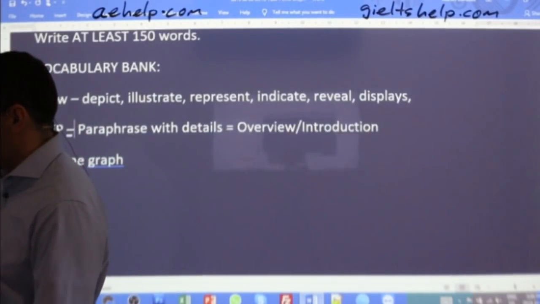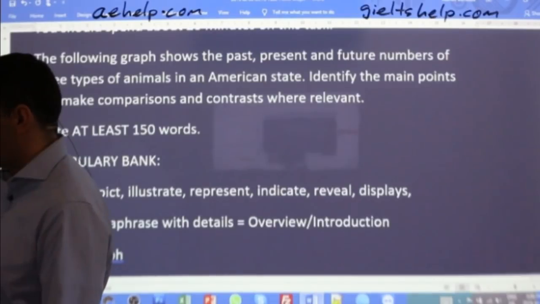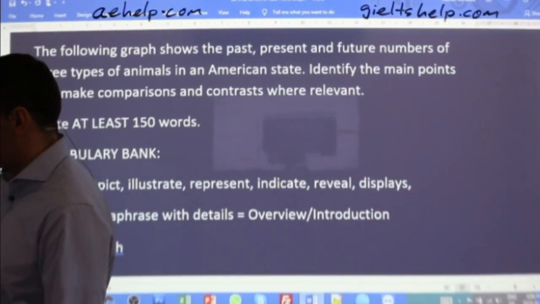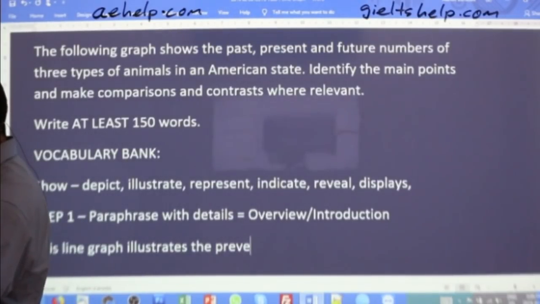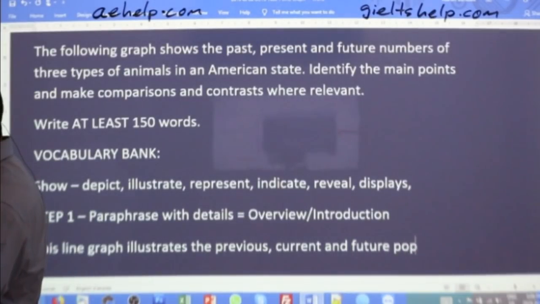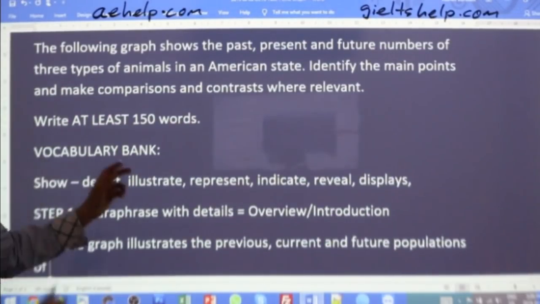Let's keep going with that paraphrase. So if you're working on your paraphrase, fear not. I'm also working on it here. So the following graph, so mine says this line graph illustrates the previous, current, and future populations of, so here it says 3 types of animals.